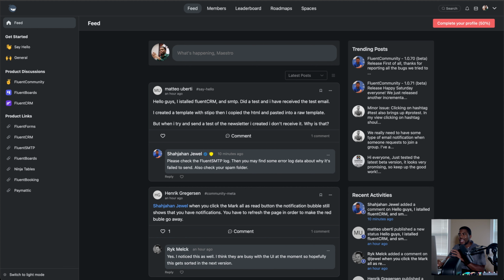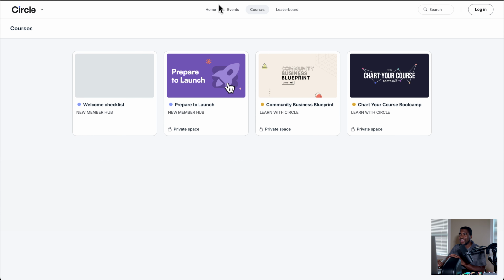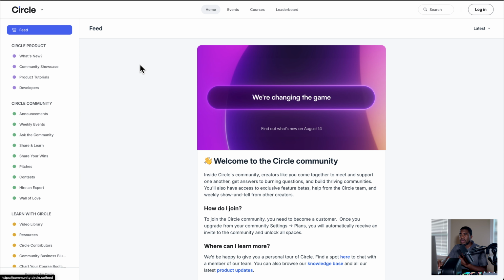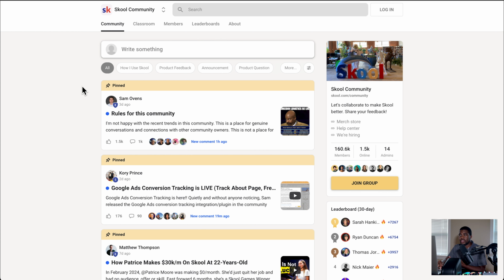That's why this has familiarity, because, as you can see, if Circle and Skool had a baby, it would be Fluent Community, because it's very similar to the two. It's very similar, right?